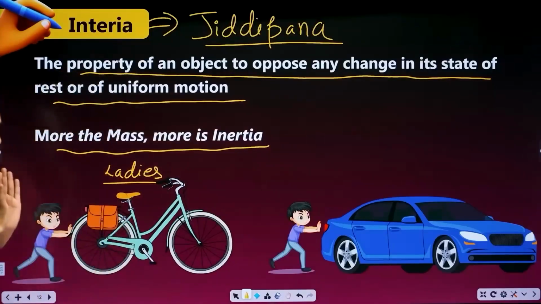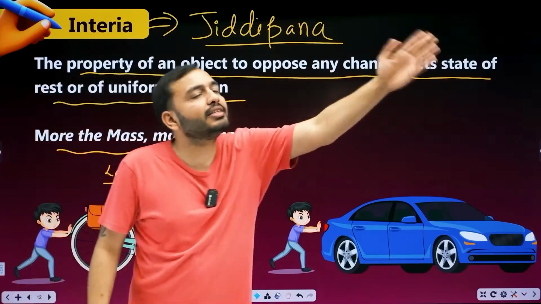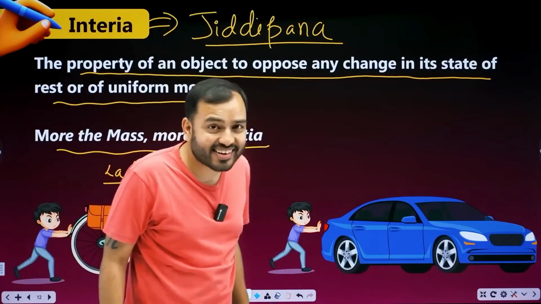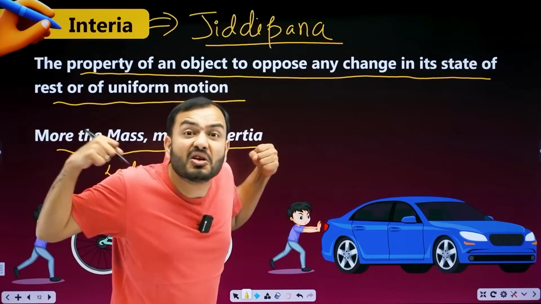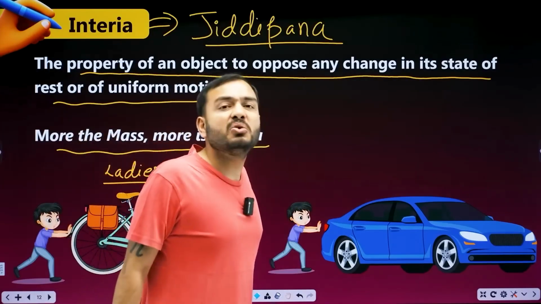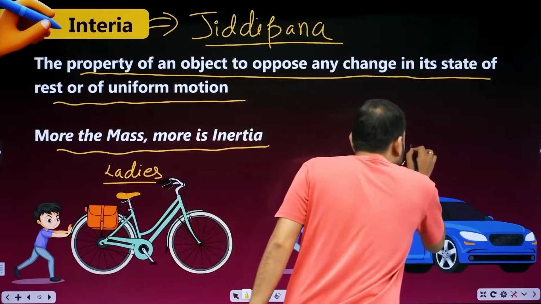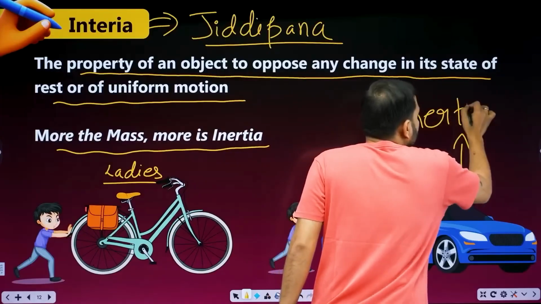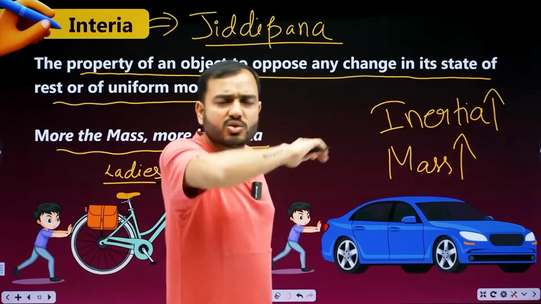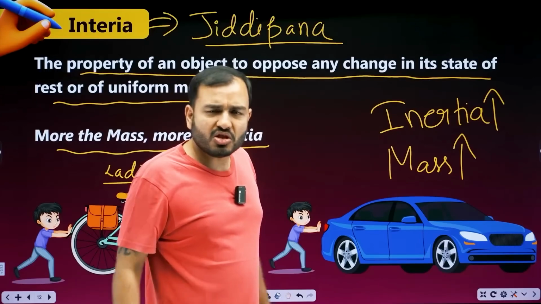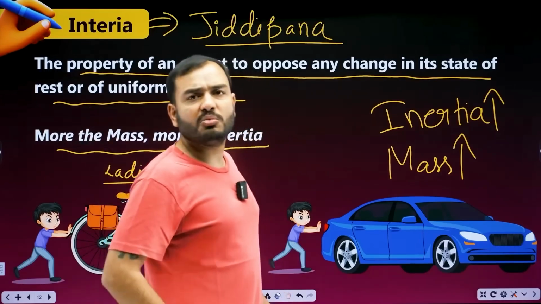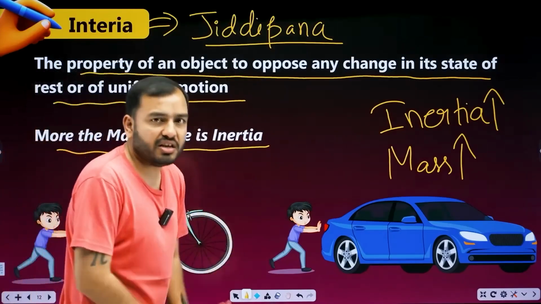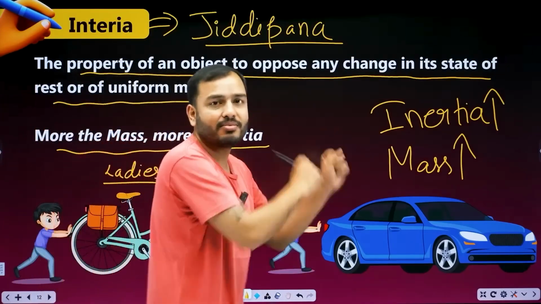Yeah. Now imagine I give that cycle a push. What will happen? It will roll and go. It will move, right? You give it a push, it will go. Now try to push a car. Will it move? No. Will you move it? No. Because the car is very stubborn. It's saying we won't leave our state of rest. Why? Because the car has more mass. The greater the mass, the greater the inertia. Inertia means stubbornness, the refusal to change its state. The more mass something has, the more stubborn it is about not changing its state. The cycle moves easily. The car won't move. We are not moving. Got it?